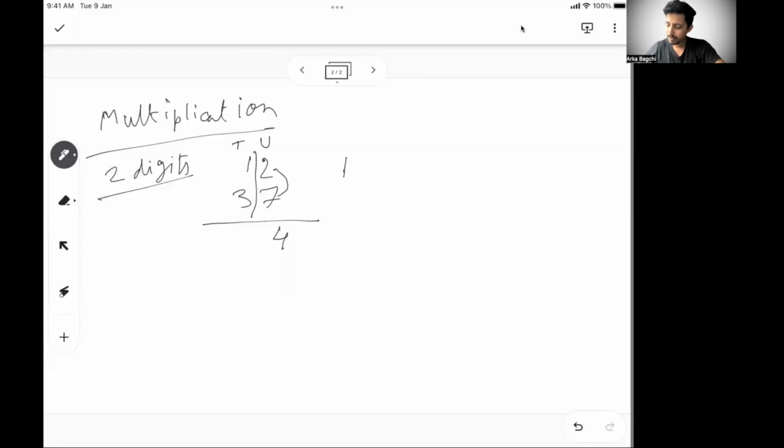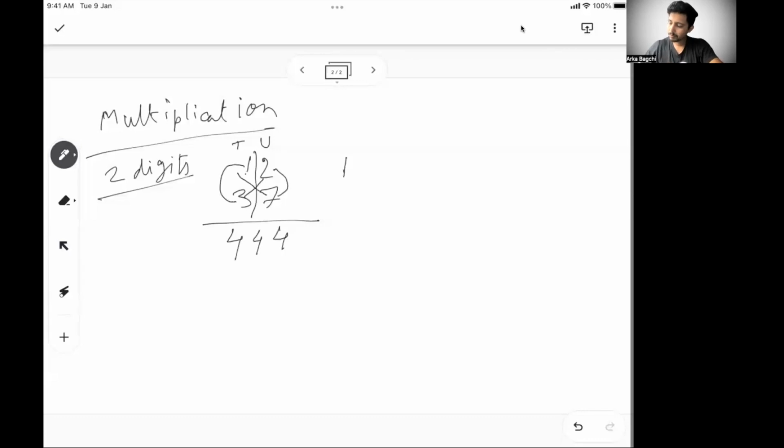The next step is cross multiply and add. What I mean by cross multiply and add is 7 into 1, 3 into 2. 7 into 1 is 7, plus 3 into 2 is 6. 7 plus 6 is 13, plus I have 1, so 14. I write 4 and I have 1 in hand again. The last step is 3 into 1, 3, plus 1, 4. So this is the answer. 444 is going to be your answer.